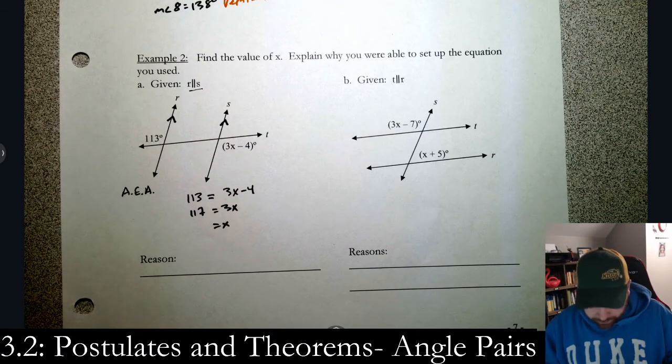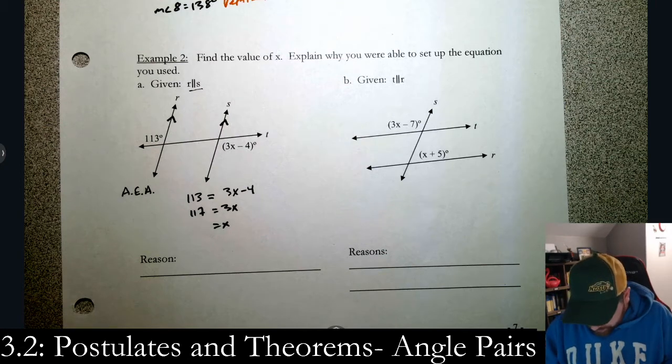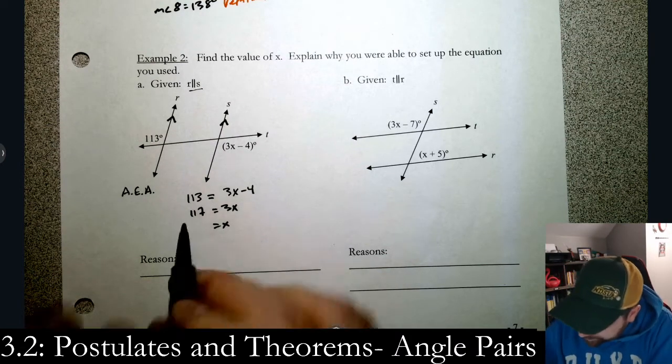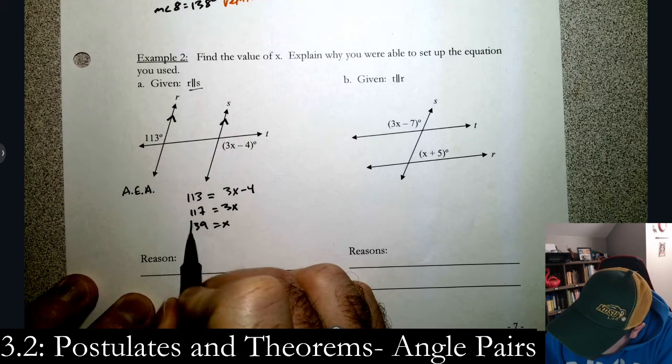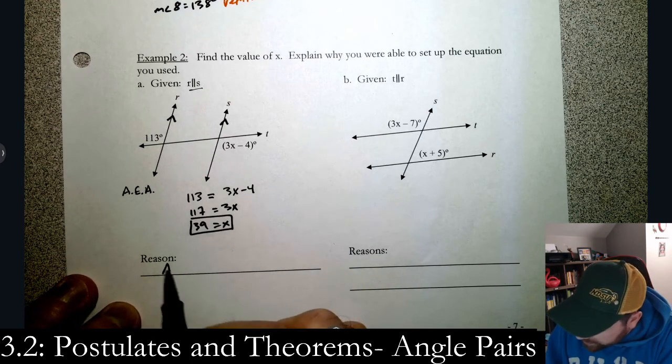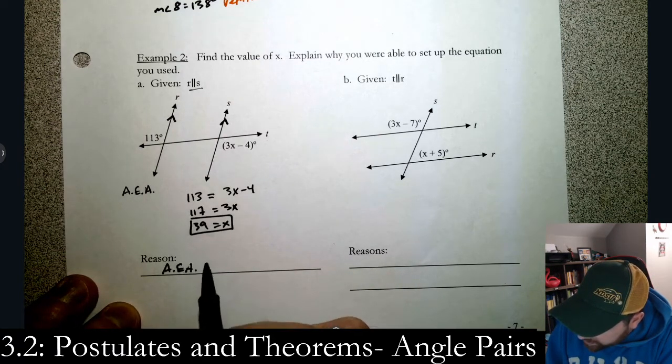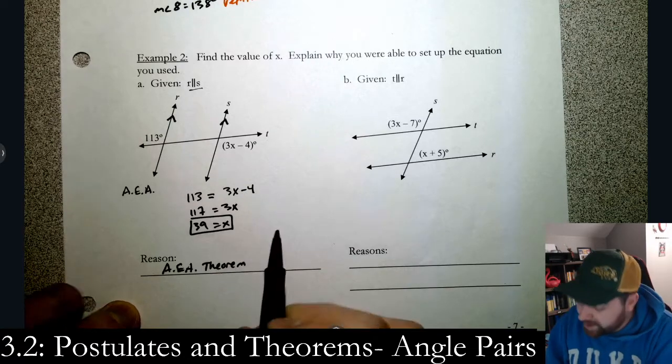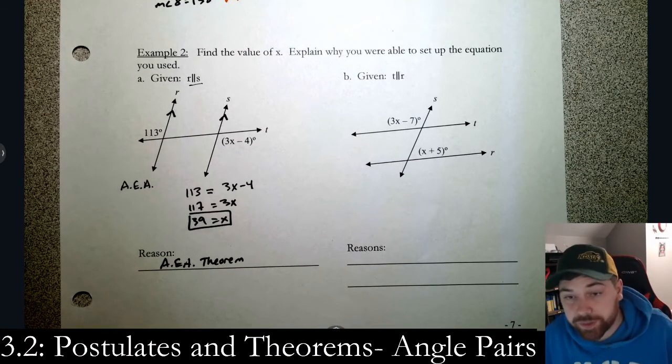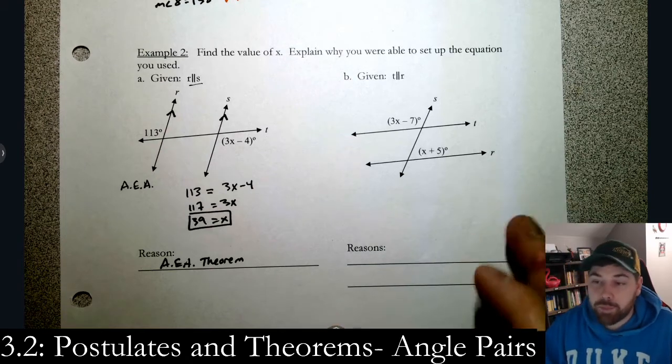117 divided by 3 is 39. Okay, so x is 39. The reason is the alternate exterior angle theorem. We know that alternate exterior angles are congruent. That's it.